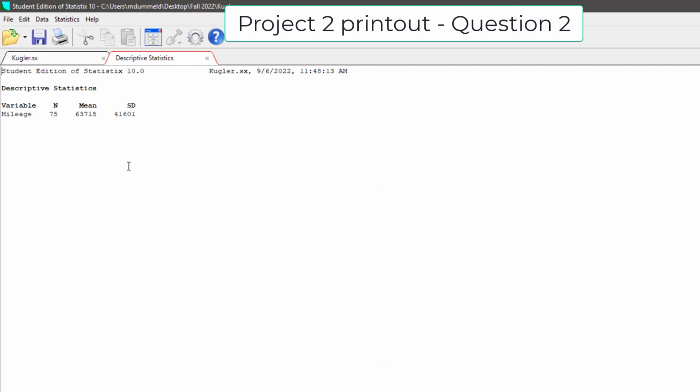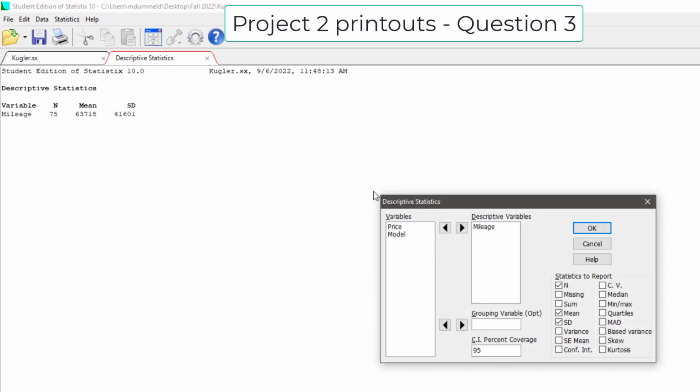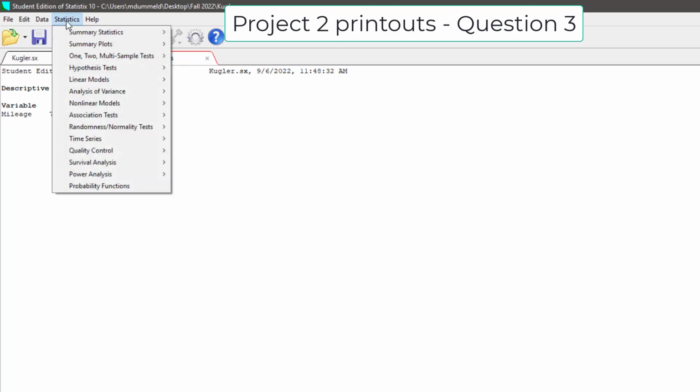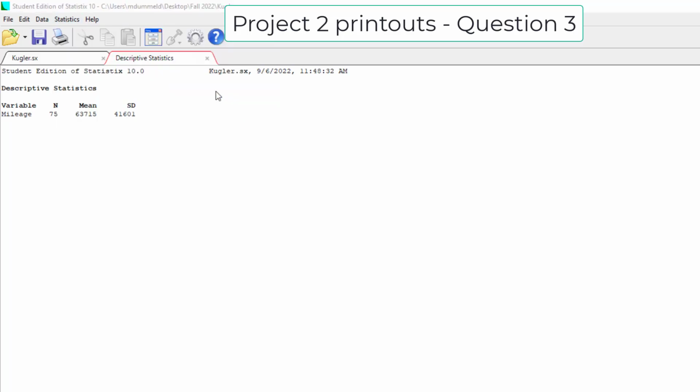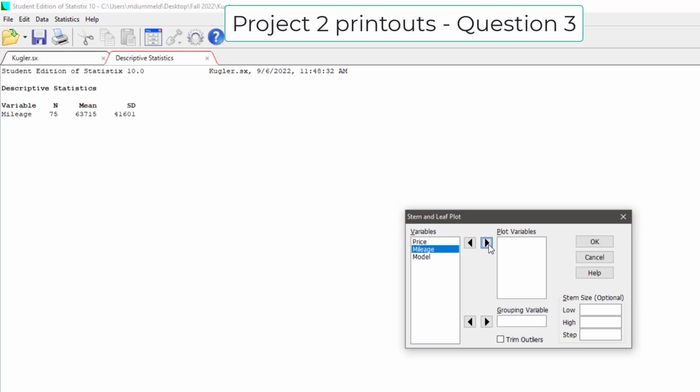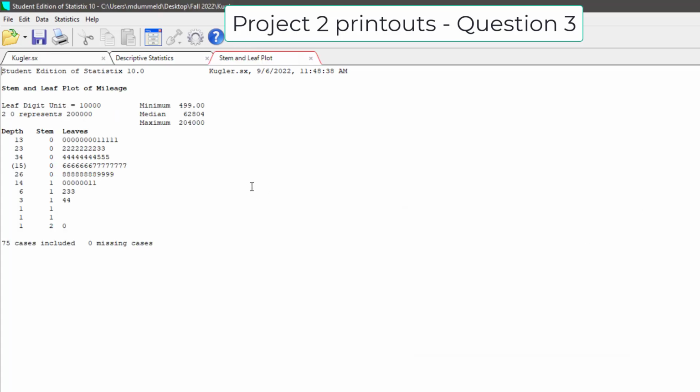The next printout that you need, there's 2. There's a stem and leaf plot and a normal probability plot of your sizes or mileages. So in this case, I put mileage. If you're working with apartments or homes, you would have put size in here. The next one is a stem and leaf plot of, again, size or mileage. So that's a plot that you'll need. And then a normal probability plot.